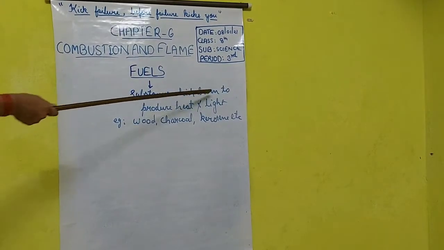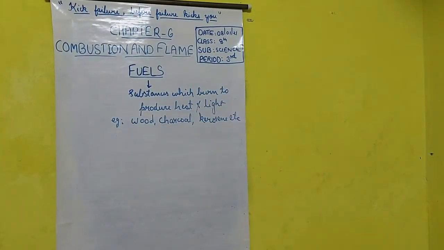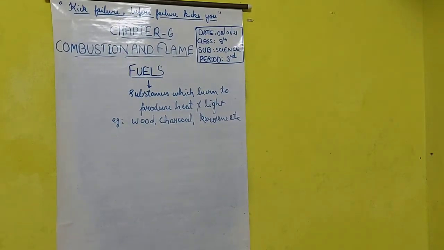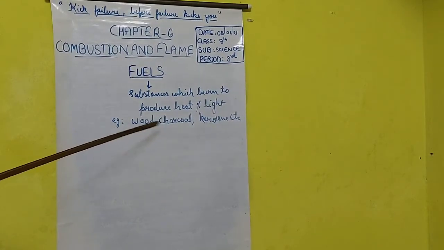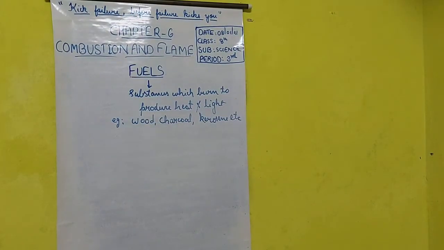Examples could be wood, charcoal, kerosene, petrol, diesel, LPG, many types of fuels we have. These fuels are very necessary for industrial purposes, for domestic purposes, and for many other purposes.